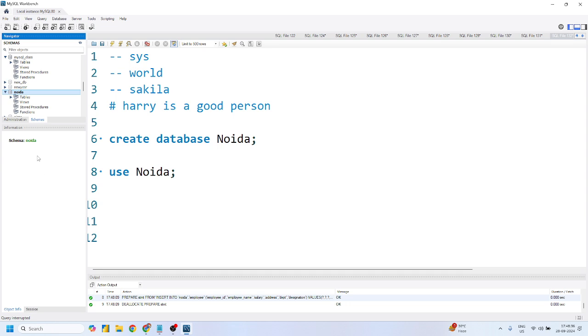Now what you have to do is right click and refresh this Noida database. Now click on refresh all. It will give you an icon like this. If you click on this, Mohit, it will show you whether this is the table that you have just imported. Yes or no? Employee table. Now, what will be your next task? Mohit, any guess?